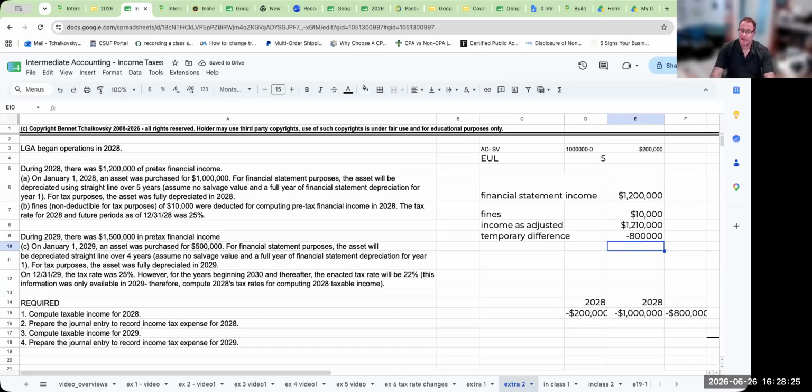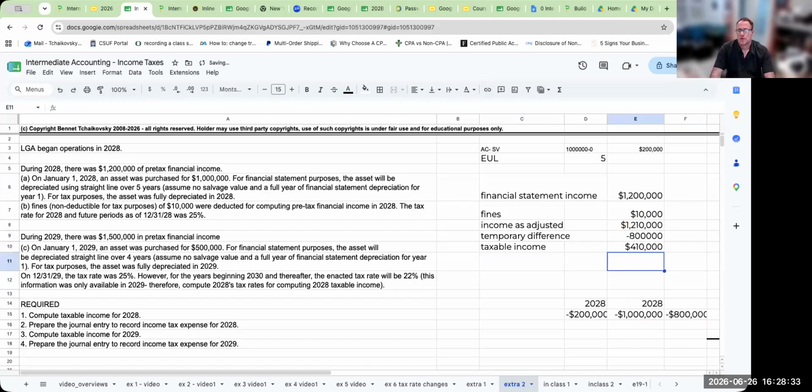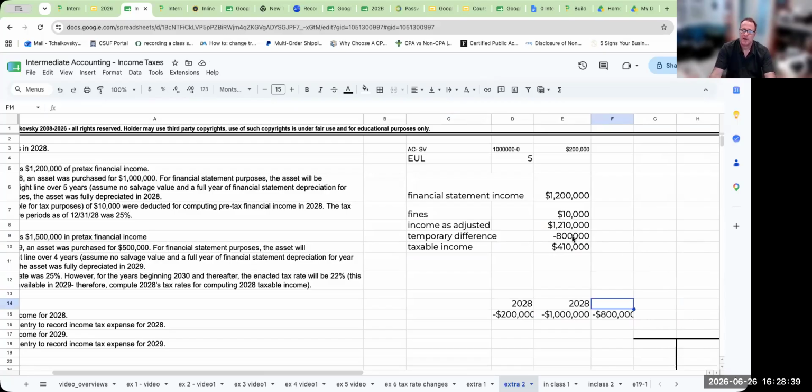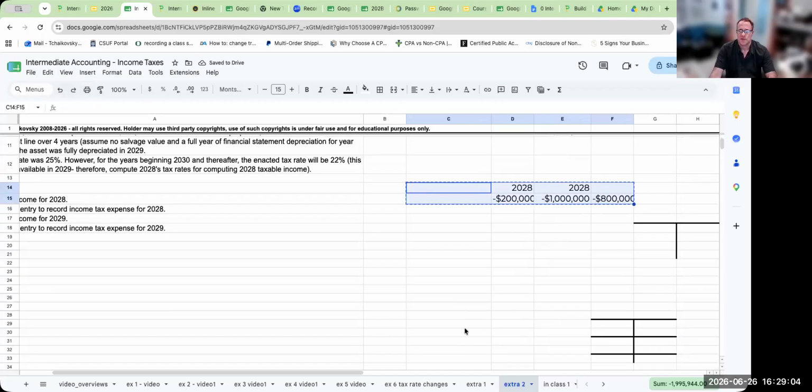So with my temporary difference being 800,000, basically my taxable income is going to be $410,000. Okay, so again, key thing here is with temporary differences, I'm allowed $1 million for depreciation for 2028. To get to this, I only took 200, so I'm going to get an additional $800,000 worth of depreciation. So now my taxable income is 410,000. So let's move this down a little bit. We may want to use this again.